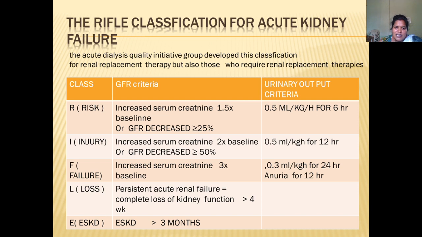And then failure: serum creatinine is increased to 3 times the baseline data. When there is failure, urine output is 0.3 ml per kg for 24 hours. Sometimes this patient will also have anuria for 12 hours. Loss means complete loss of function, so obviously anuria will be there. End stage kidney disease: if it is more than 3 months, it is called end stage kidney disease.